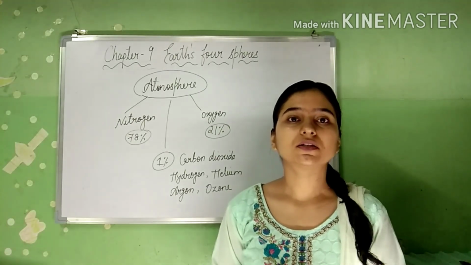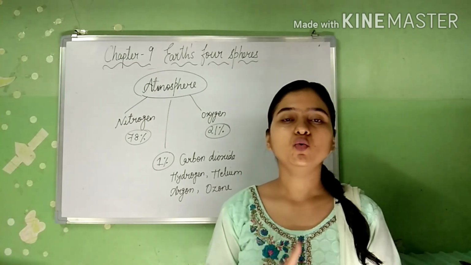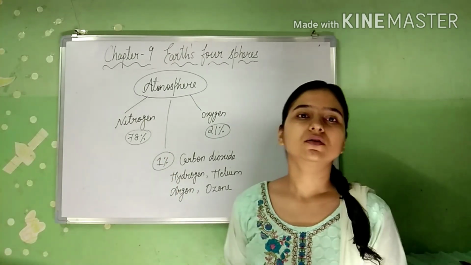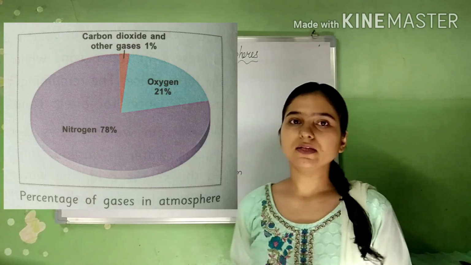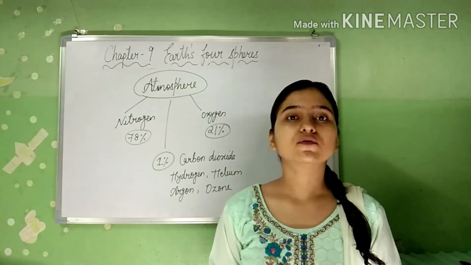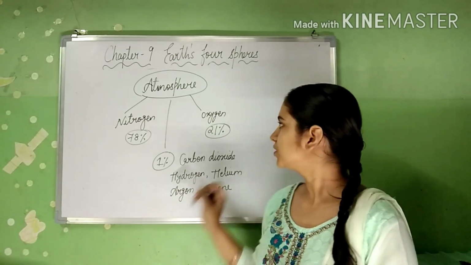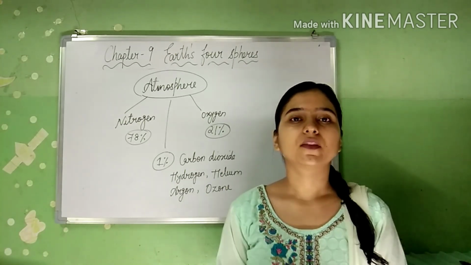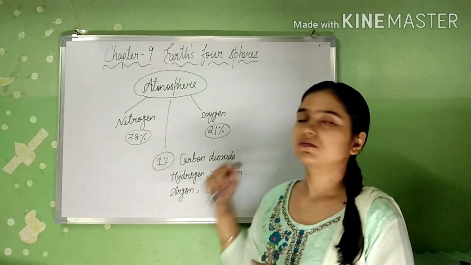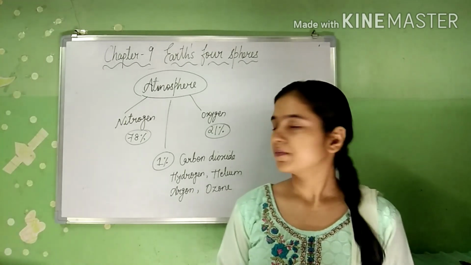As we discussed earlier, the atmosphere is a layer of gases, and there are two main gases present in the atmosphere. First one is nitrogen and second is oxygen. These are the most important gases of our atmosphere. The percentage of nitrogen is 78% and the percentage of oxygen is 21%. Nitrogen is very important for all the plants, and oxygen all living things need, animals as well as human beings.